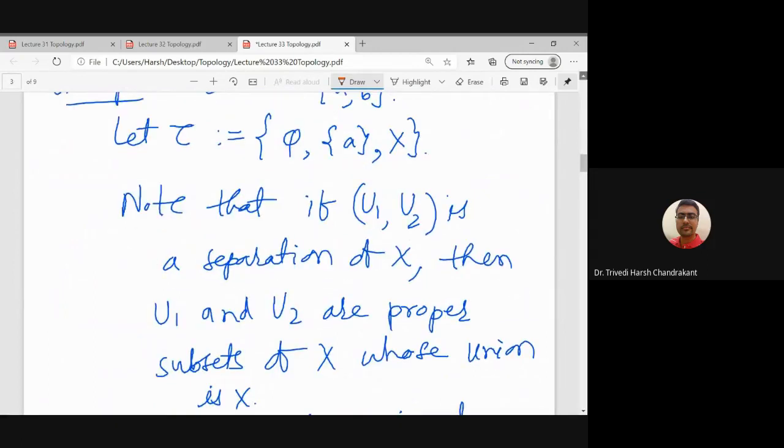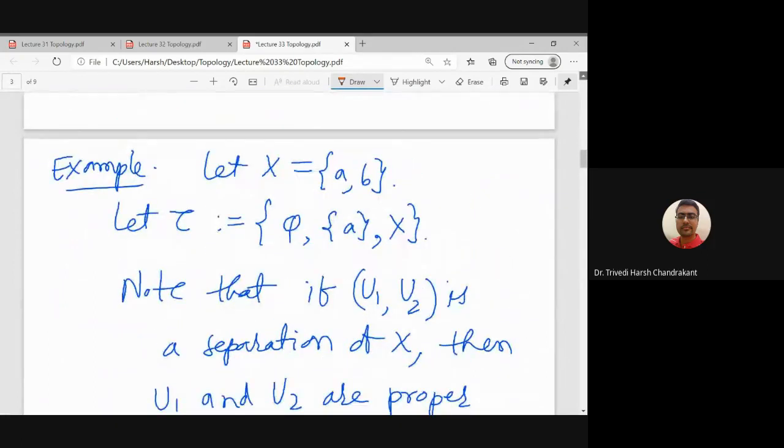So similarly, we can discuss some simple examples, whether a space is disconnected or not. So let X equal to, we are taking singleton A, singleton B.